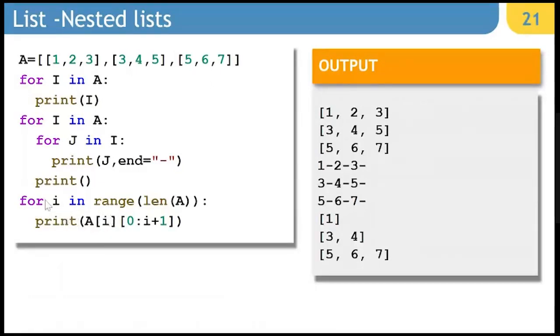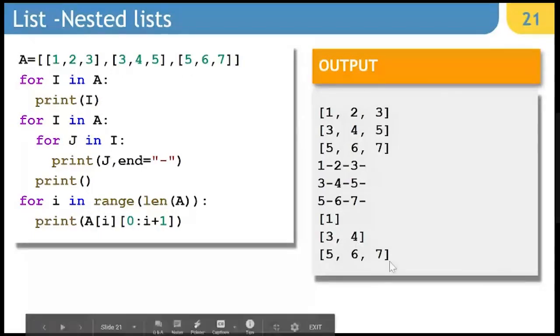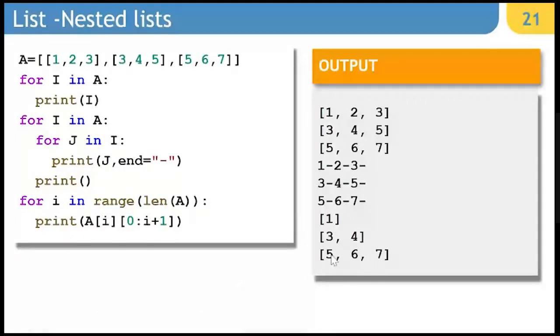For i in range(len(a)), first time I am displaying from 0 up to 1, that is less than 1, and then 0 to 2, that is less than 2, and then 0 to 3, less than 3. So it is going to display the diagonal content from the nested list.